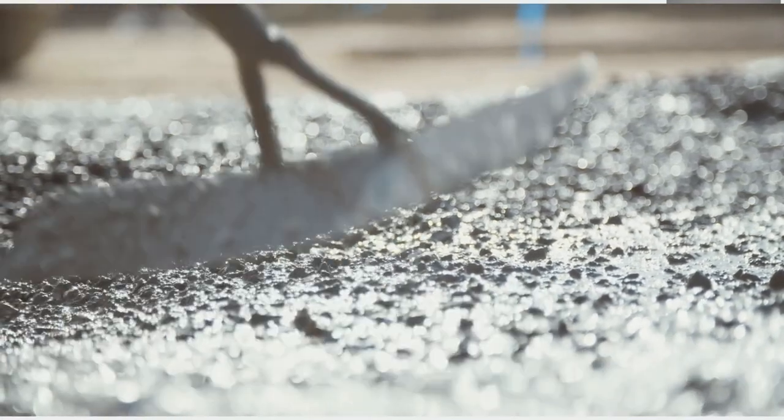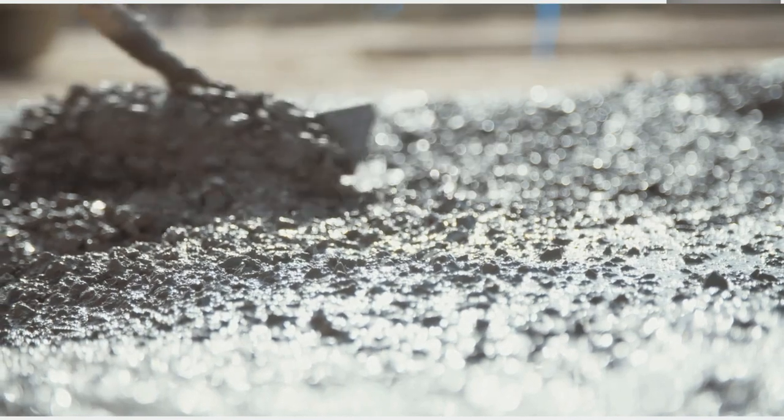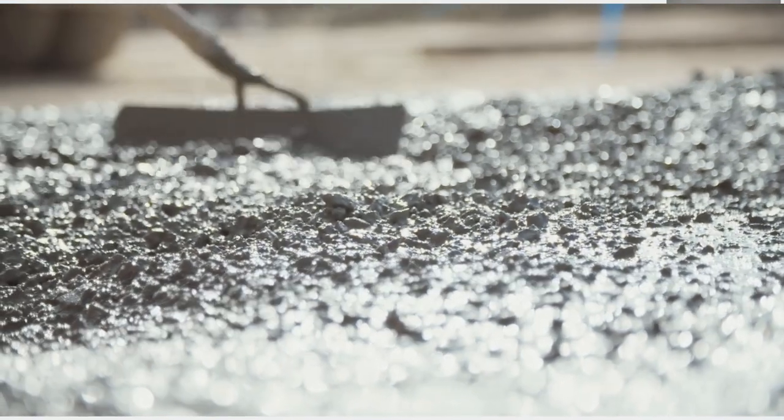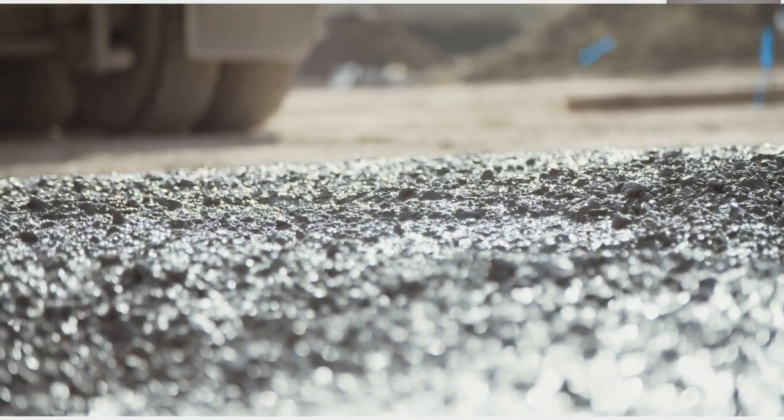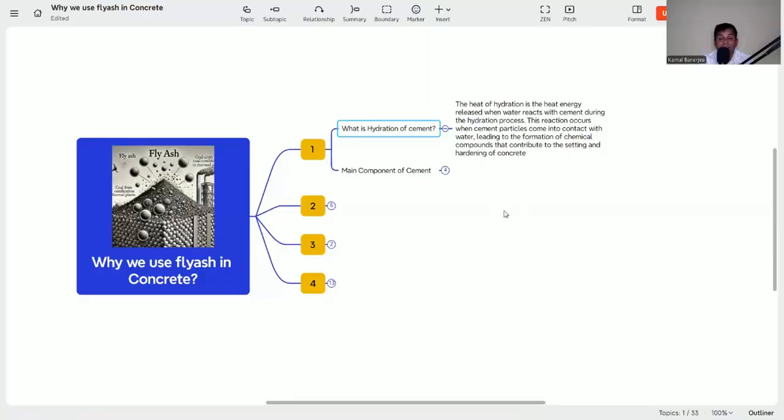So here is a catch: it is making a hardened paste but it is releasing heat energy as a byproduct. But why? Because it's an exothermic reaction. This heat comes from the process of hydration, and this heat is not good for the concrete because it can cause thermal cracks in the concrete.